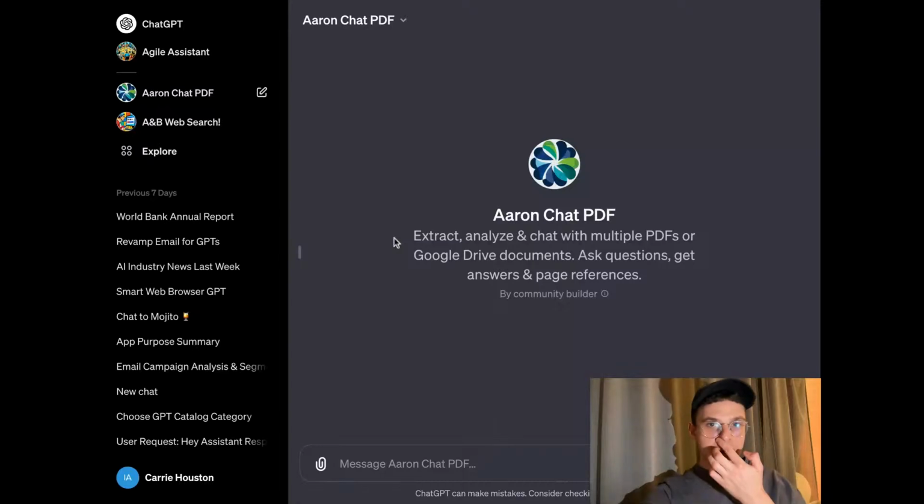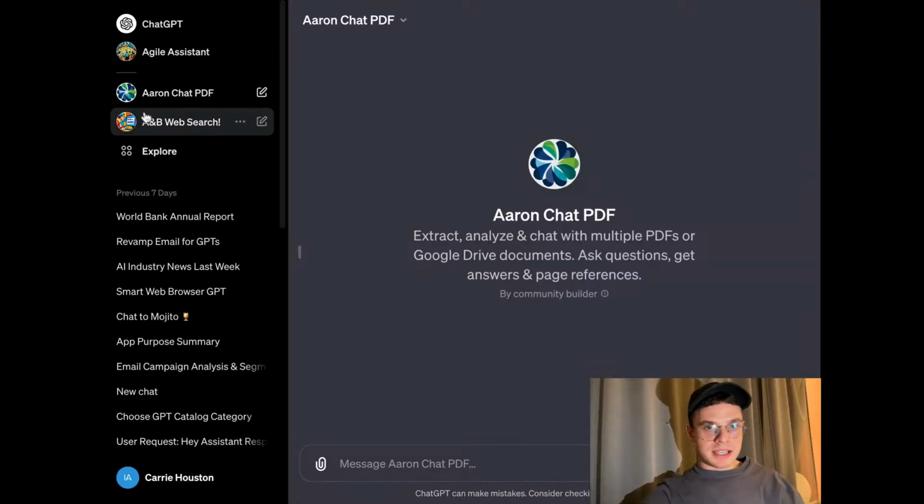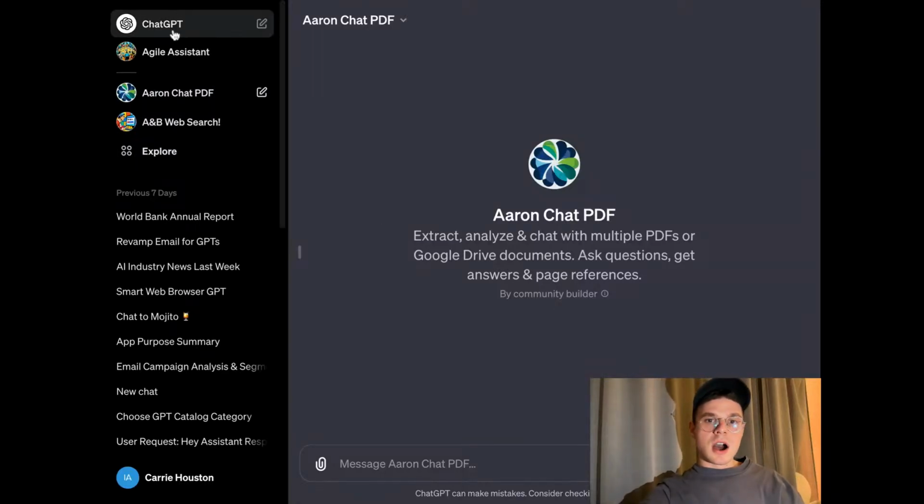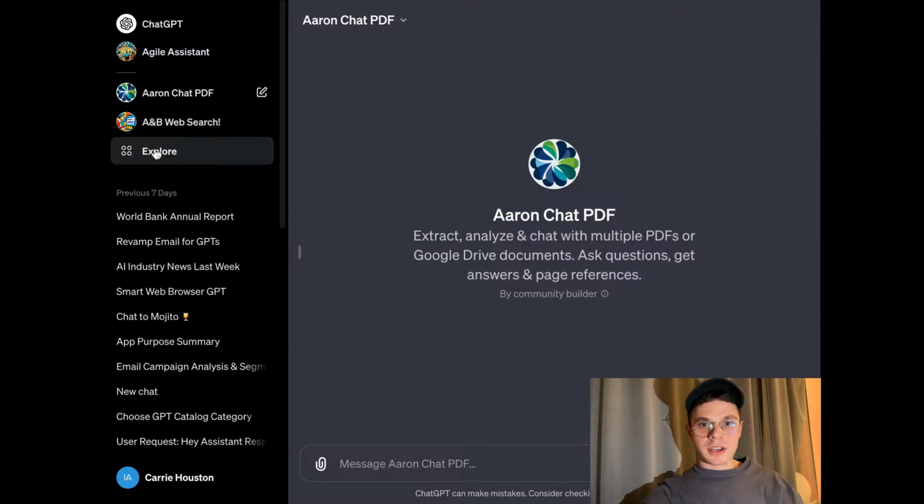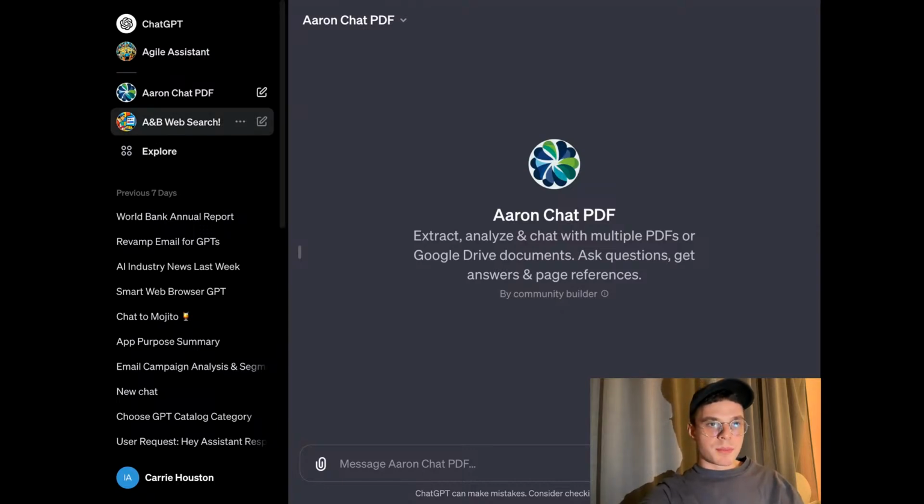So as you can see, the GPTs that you've been using are on the top left bar here. You can also explore, but still, sometimes it's not possible to access those at the moment because there is not a store where all the GPTs are gathered together.